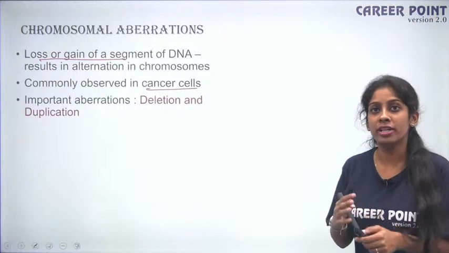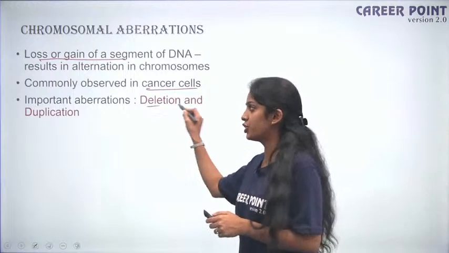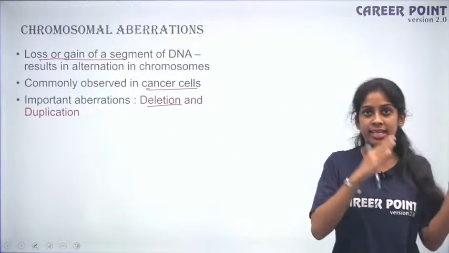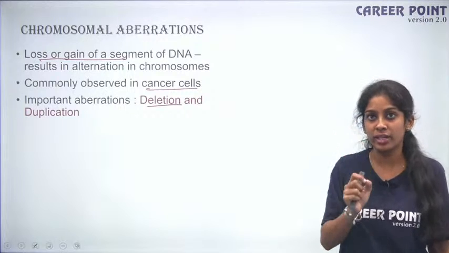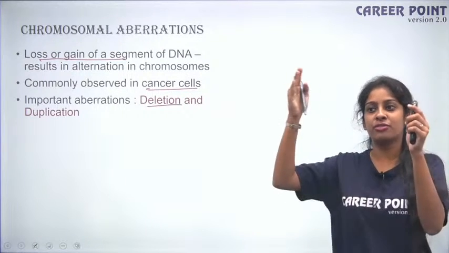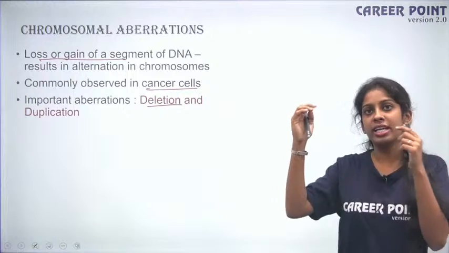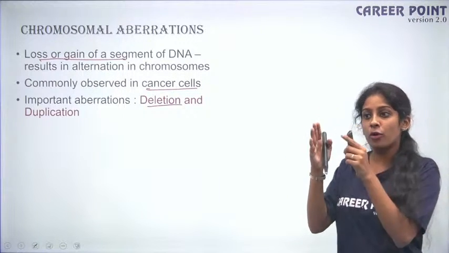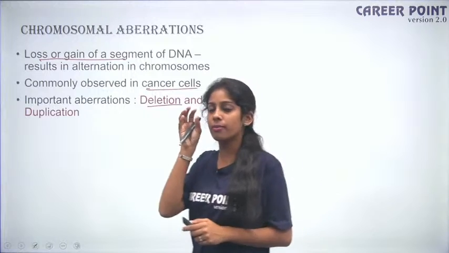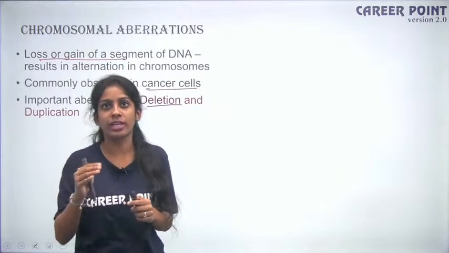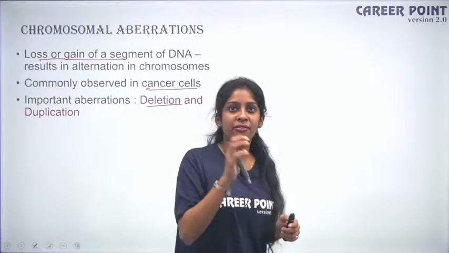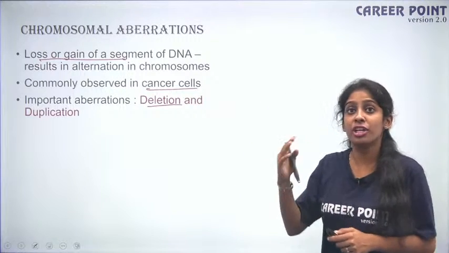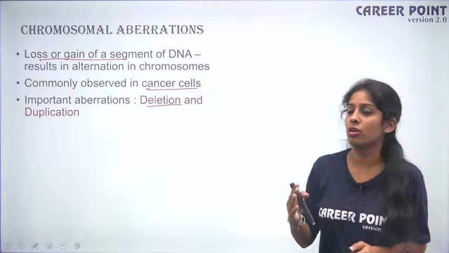So what are the important types of aberration? One is deletion and the other one is duplication. So a segment of DNA, when it is deleted, you miss out a particular protein that it is coding. For example, you have 3 genes, A, B, C. Suddenly B gene has been deleted due to mutation. So the gene B that has to produce a protein, that is being lost. So that function is being lost, okay. So that will lead to chromosomal aberrations. So phenotypically you will be affected because of the loss of that protein.